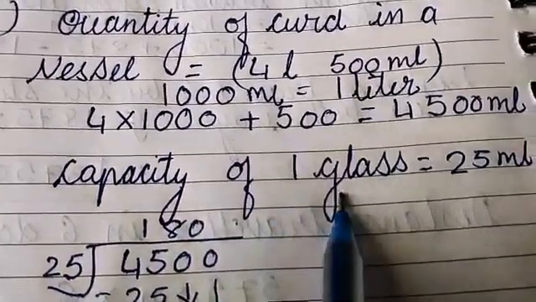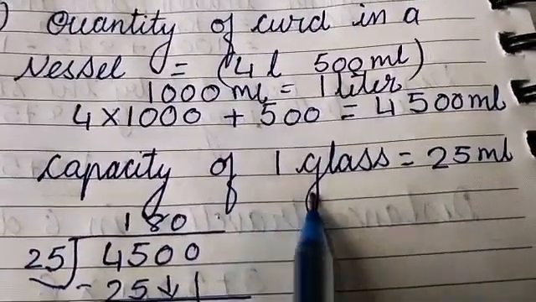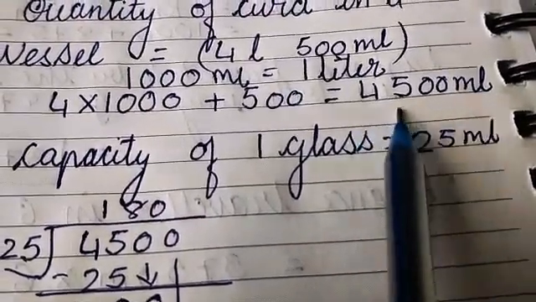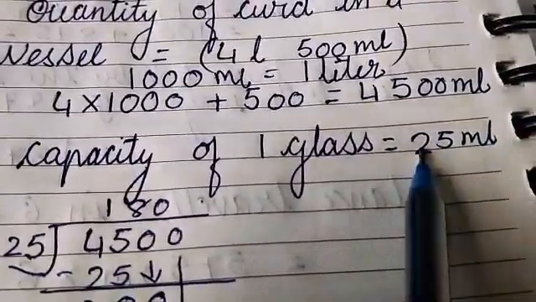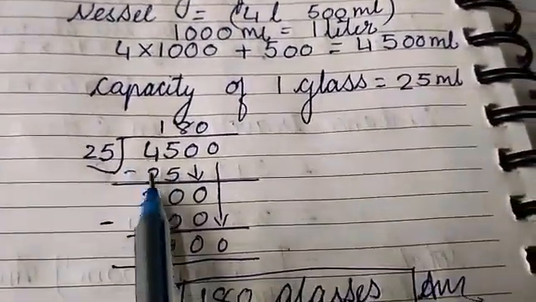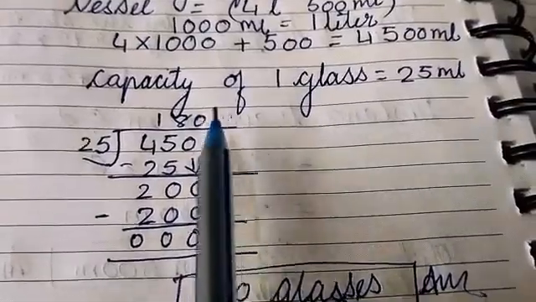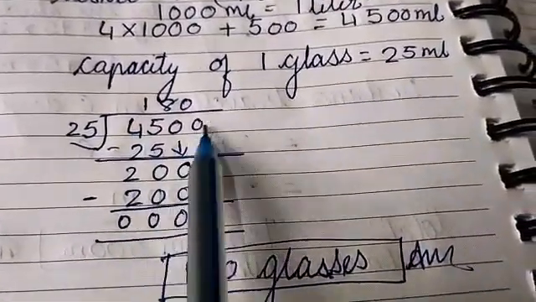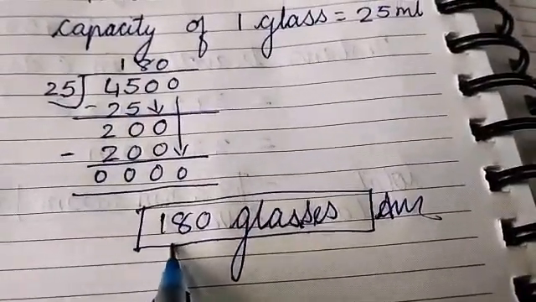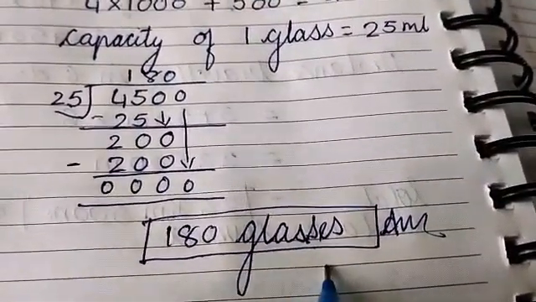So as we know, the capacity of one glass is 25 ml. So out of 4500 ml, how many glasses can be filled? We just need to divide. So 4500 divided by 25. After dividing, we will get the answer 180. So our answer will be 180 glasses.